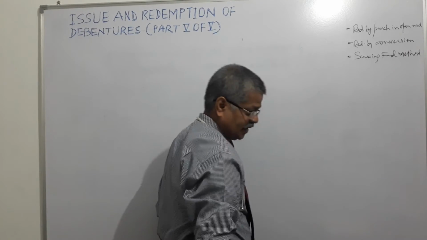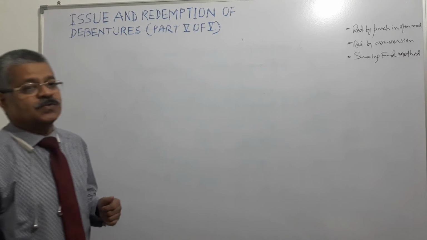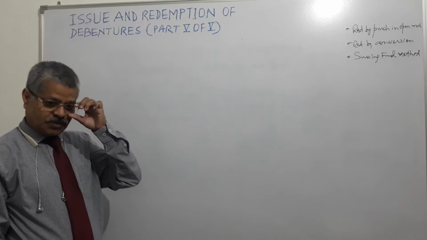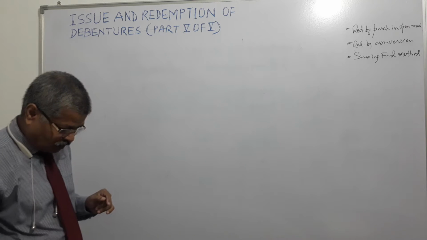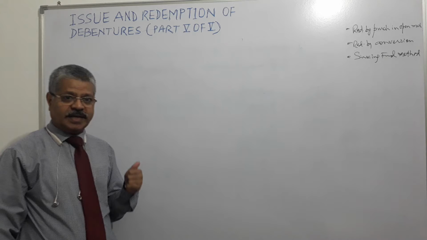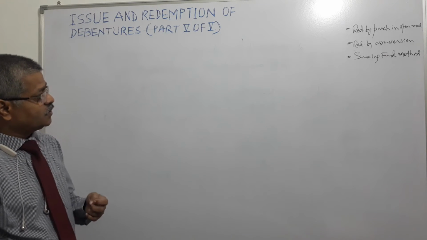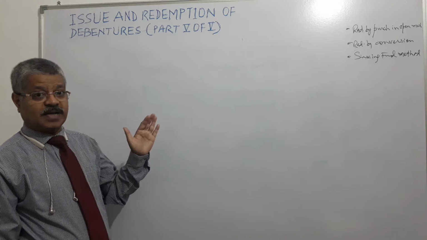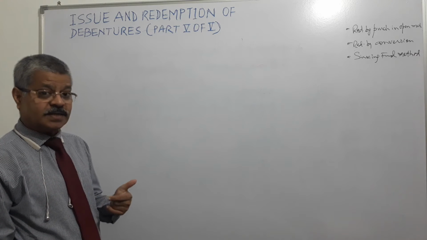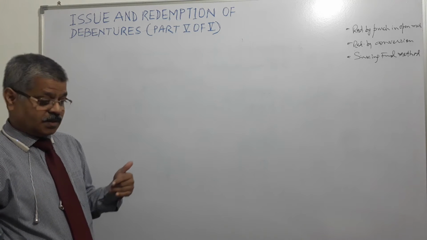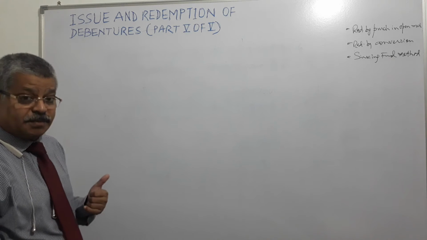Suppose it has issued debentures for 100 crores and the terms are 5 years. It will mature at the end of 5 years. So this company needs to set aside a part of its profits every year, so that at the end of the term it has the full amount available for redemption of those debentures.